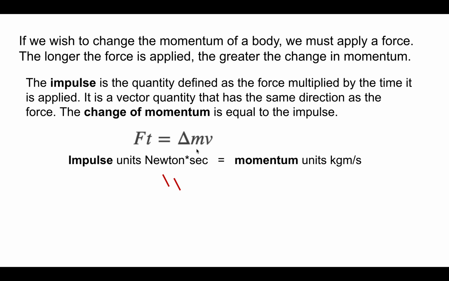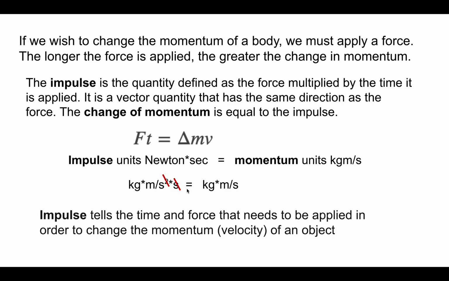What about the units? So the impulse is going to have units of newtons multiplied by seconds, and momentum has the units of kilograms meters per second. But there is no problem because the newton is actually kilograms meters per square second, and when we multiply that by a second, we obtain the units for momentum, kilograms times meter per second. So impulse tells me the time and the force that needs to be applied in order to change the momentum, or basically the velocity of any object.